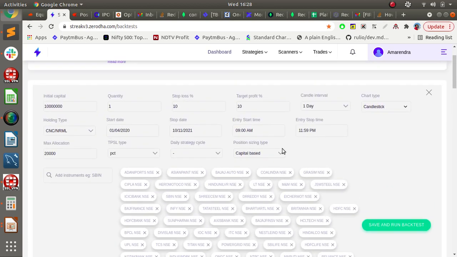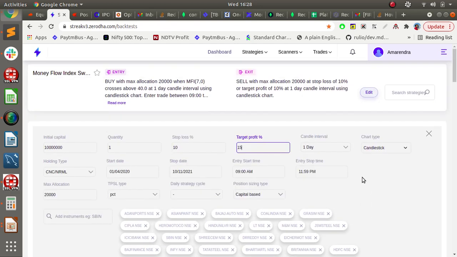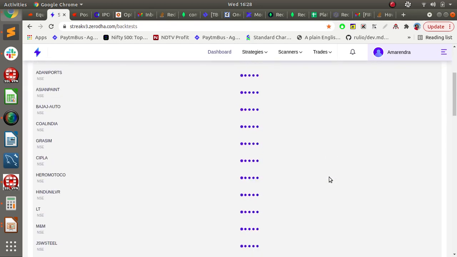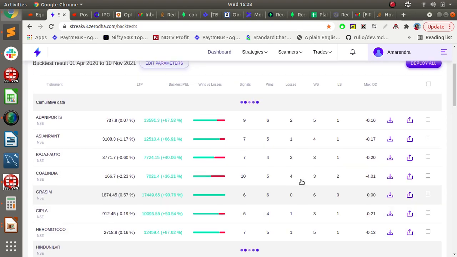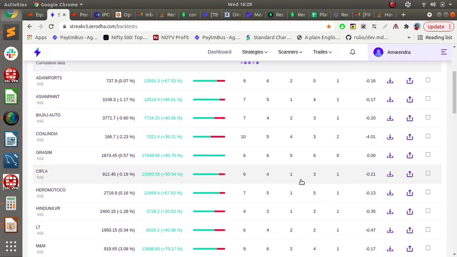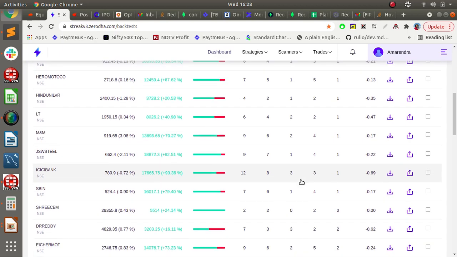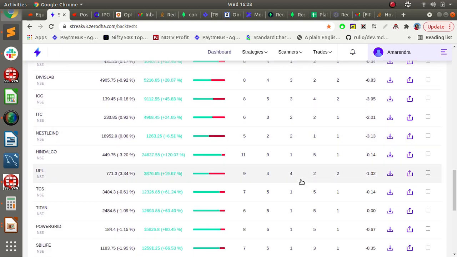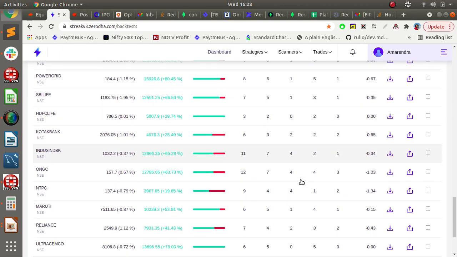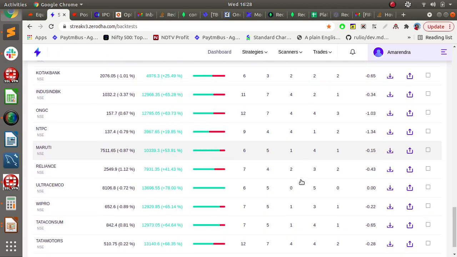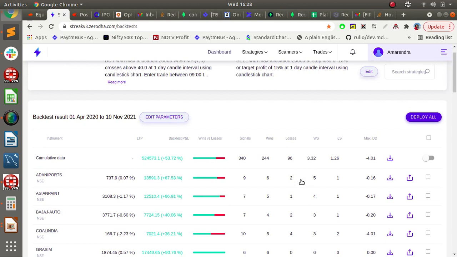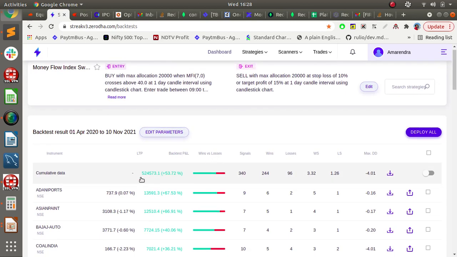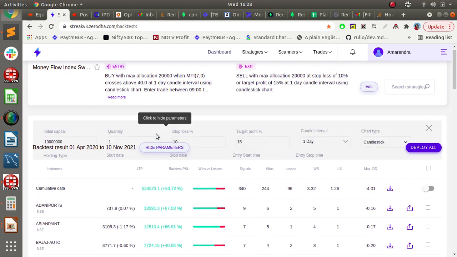So let us change this to 15% and see how it works. Now I have changed this to 15%, so 10% loss, 15% profit. Still we can see there is not even a single stock in loss. You can see how all these stocks worked in this bullish market. Around 5,24,000 is the profit we are getting using this particular strategy.